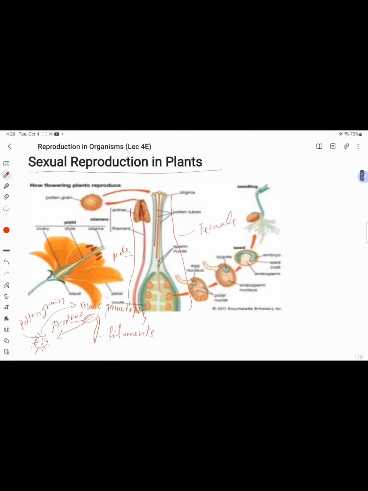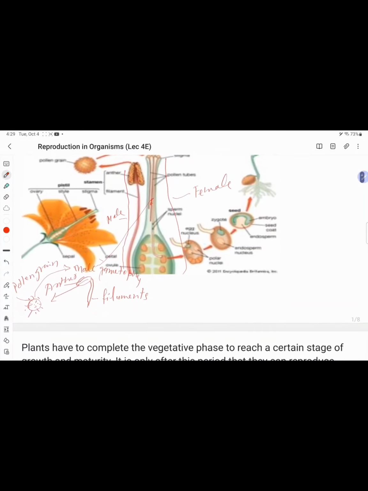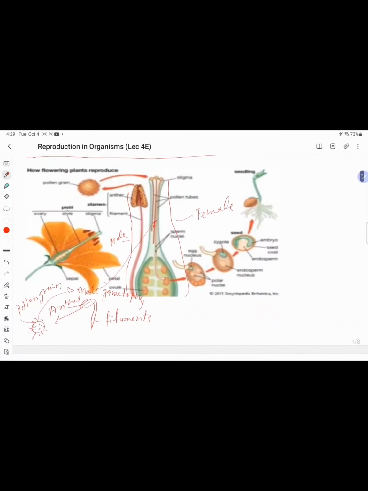And you can see the female parts, the gynoecium. This is a stigma, a style, and this portion is the ovary.